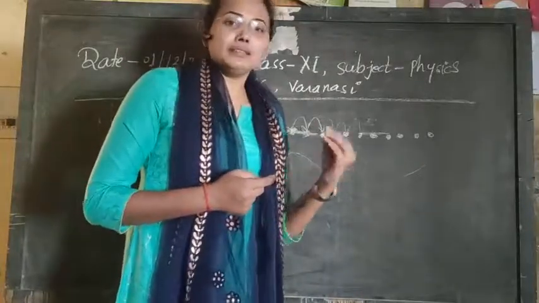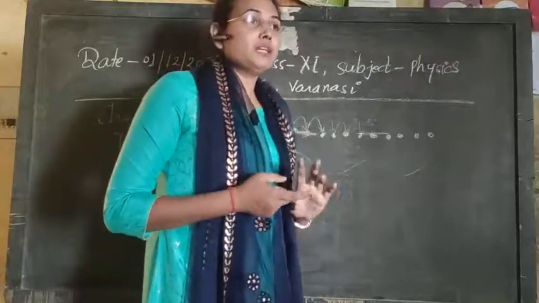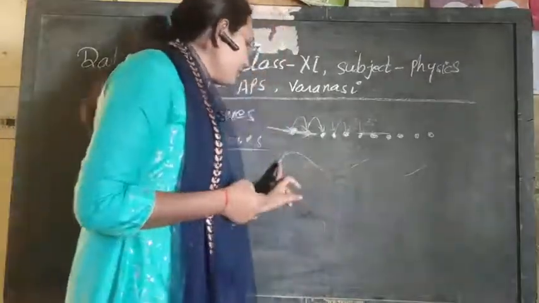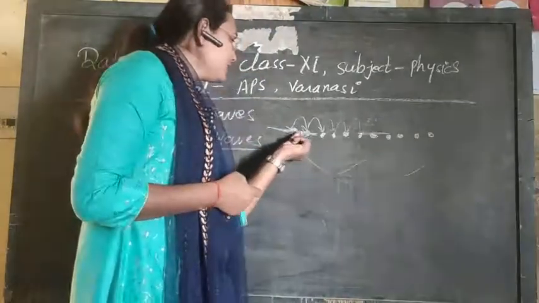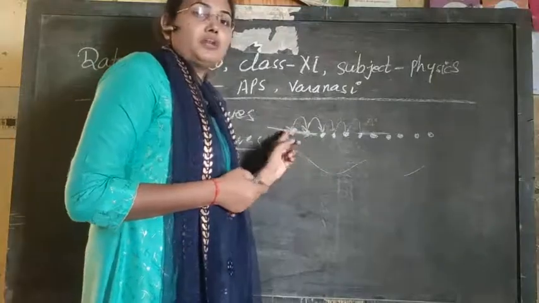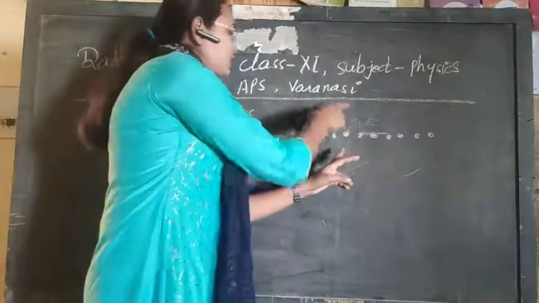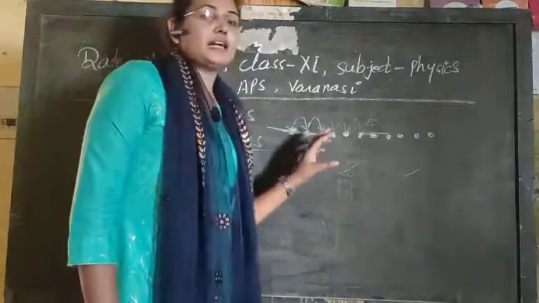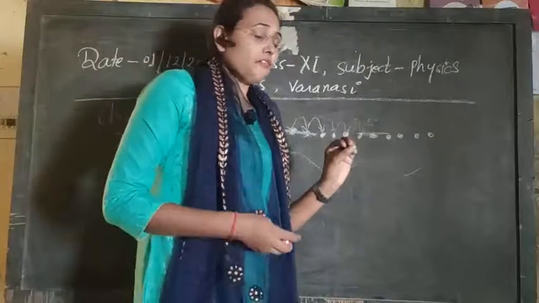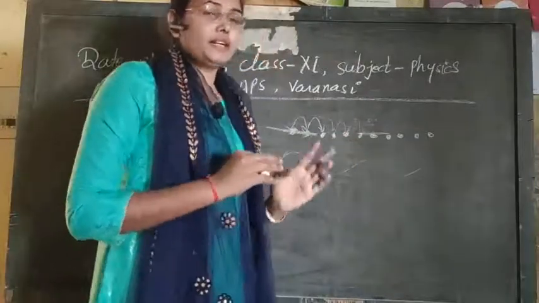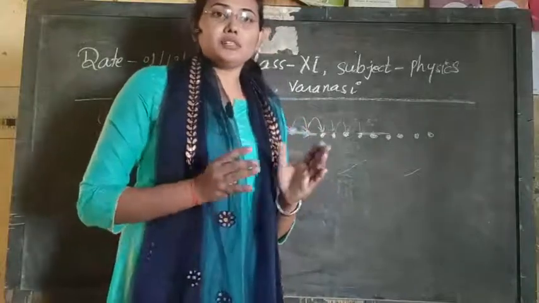Motion can be either linear or oscillatory. In this case the particle is moving linearly, but here the particle is just oscillating, and due to oscillation and the collision process, the energy is transferring. So in both processes energy transfer takes place, but the processes are different. Like we have seen in the case of conduction, convection and radiation. All these three processes are different.